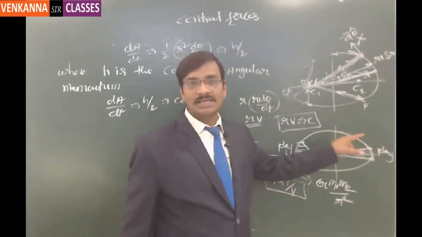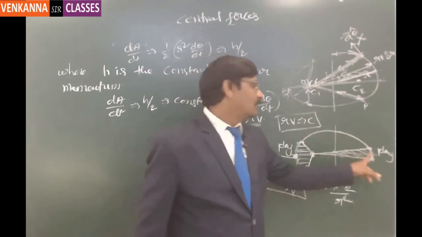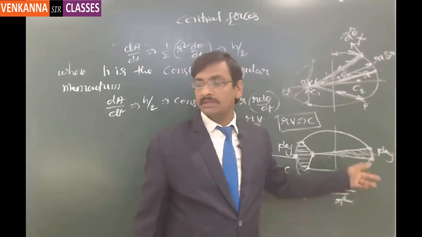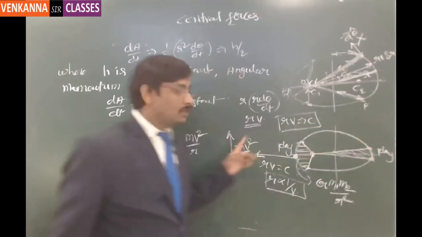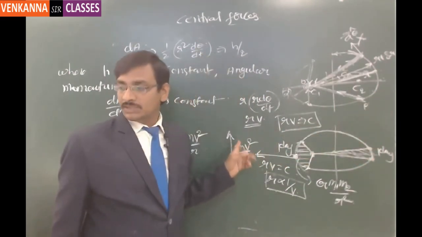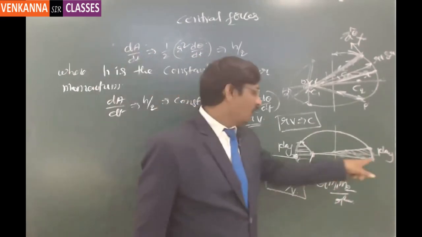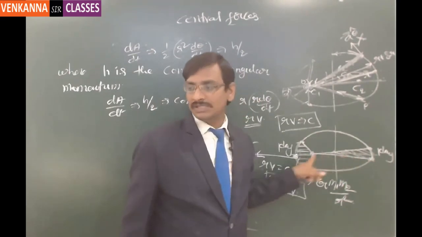Hence, in such cases, the planet can go out of the orbit, because the centrifugal force is more, provided it is not reducing its velocity. So it will reduce its velocity so that it will compensate for the central force of the sun.